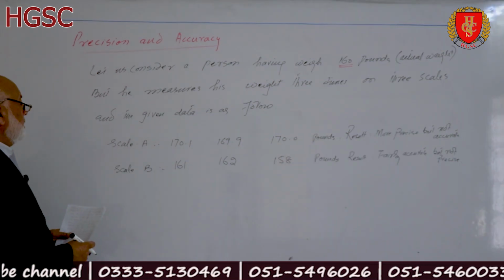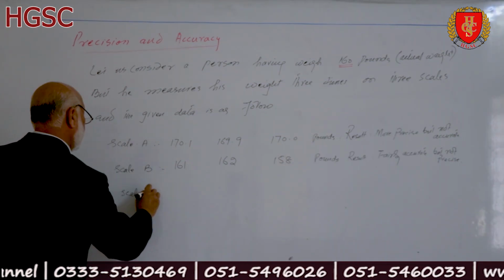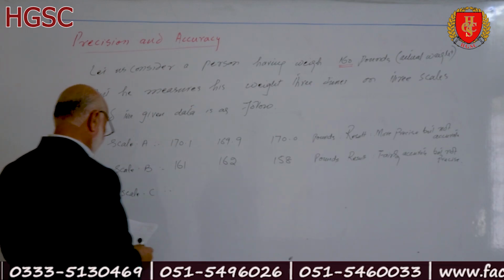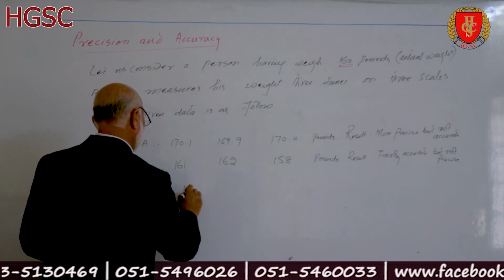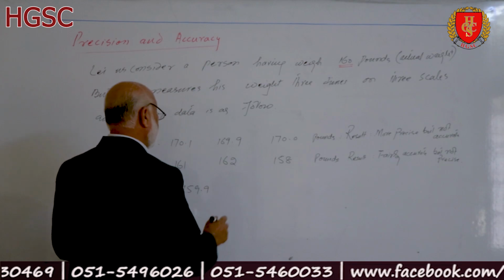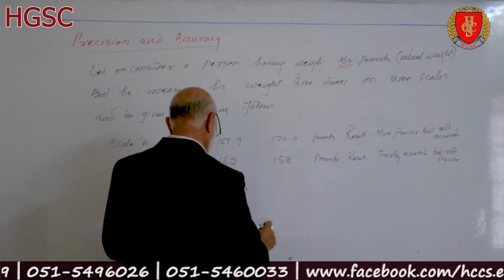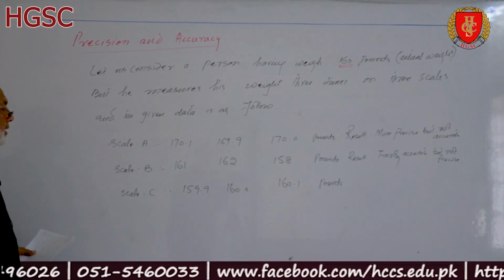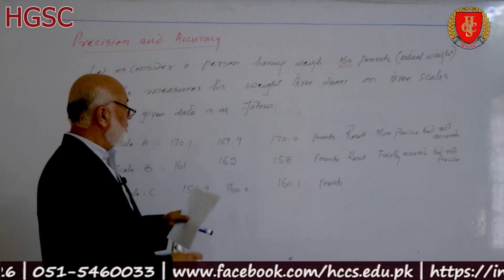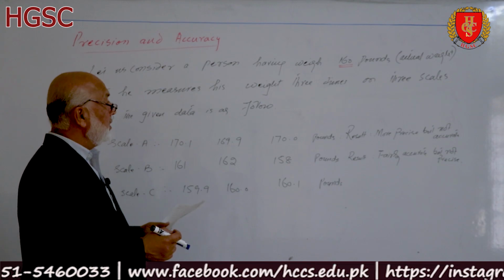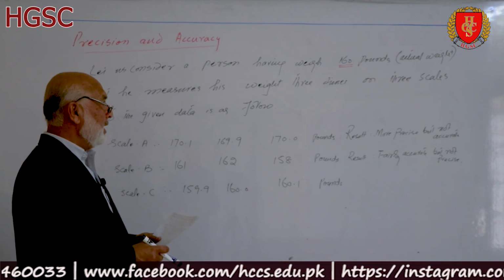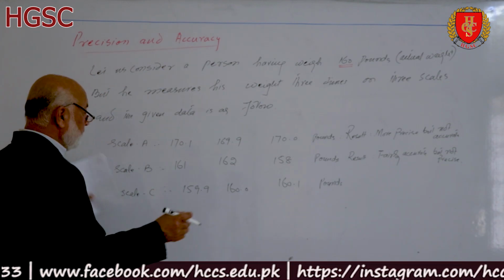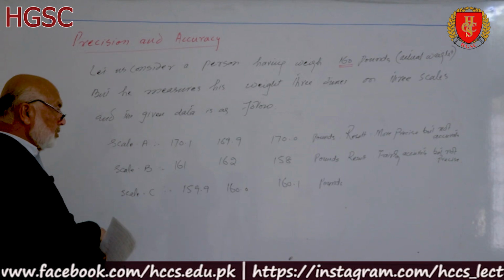And the third reading, of scale C: 159.9, 160 and 160.1. The mean is 160, which is 100% equal to the actual value, and readings are also close to each other.